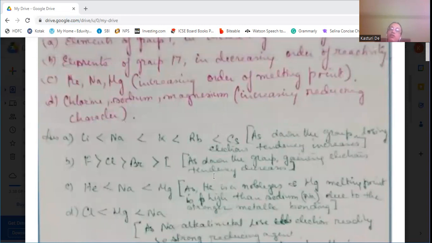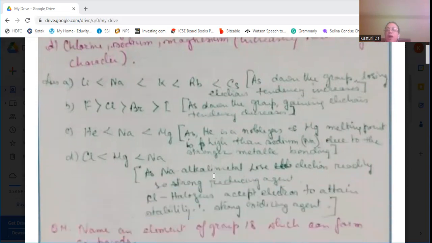Then chlorine, sodium, and magnesium, they are arranged in increasing reducing character. Now, as sodium is an alkali metal, it will lose its electron very readily. So it's a strong reducing agent. Magnesium is also an alkaline earth metal. It also loses electrons readily, but not as readily as sodium. That's why its reducing character is a little less than sodium.